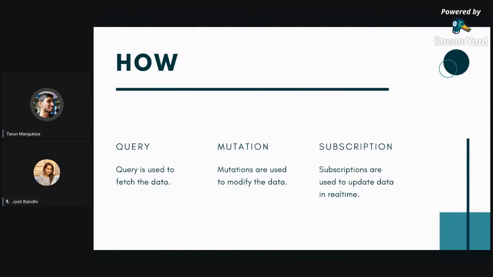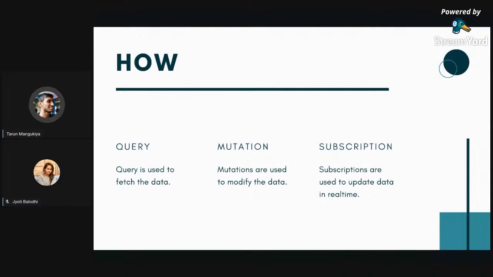If we want to create, update, or delete the data, we can use mutation. Mutation is used to update or modify the data. The third thing is subscription, which is kind of a watcher. You can watch over the data, and whenever the data changes, we get the updated data in real time using WebSockets. So there are three main parts for which we write the syntax: query, mutation, and subscription.